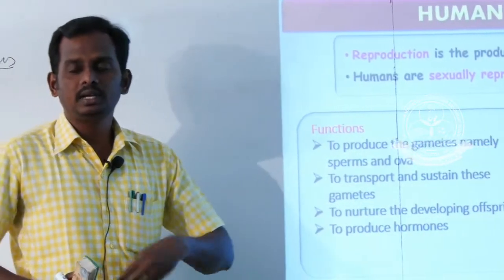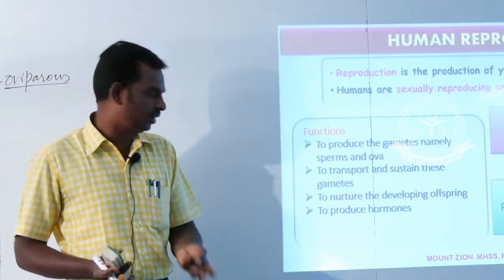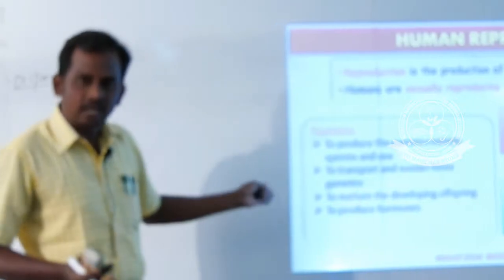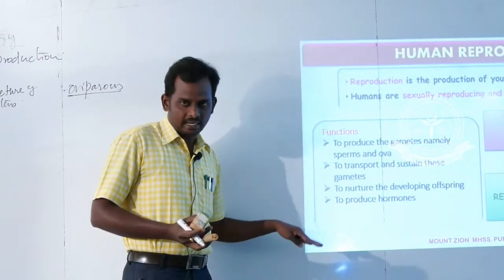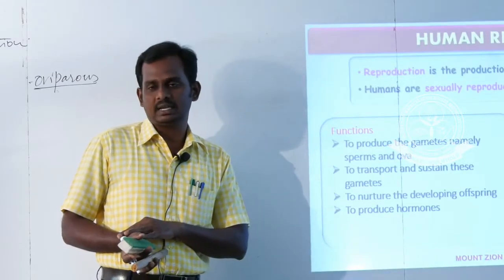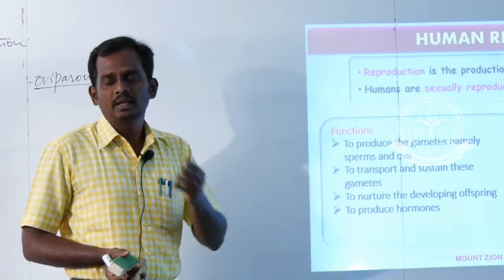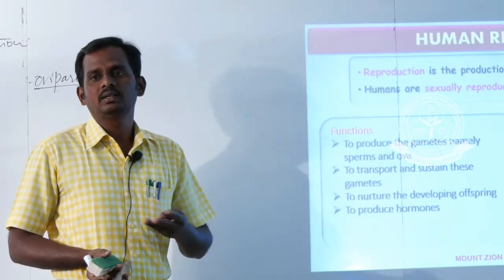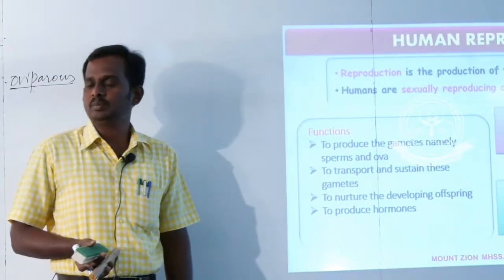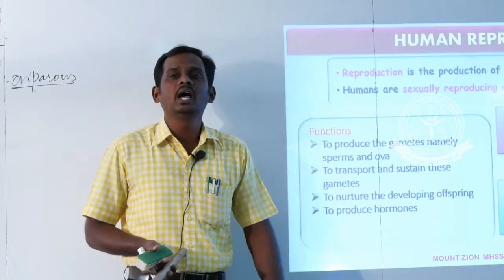That means the reproductive system also provides nutrients to the developing fetus. And the last one is that the reproductive glands are also endocrine glands. There are 2 types of glands, endocrine and exocrine. Endocrine glands secrete hormones. Exocrine glands secrete enzymes. Our human reproductive system is also a type of endocrine gland, that means it also produces hormones.